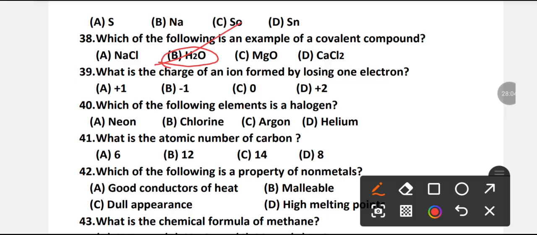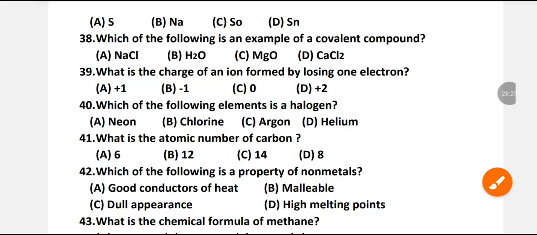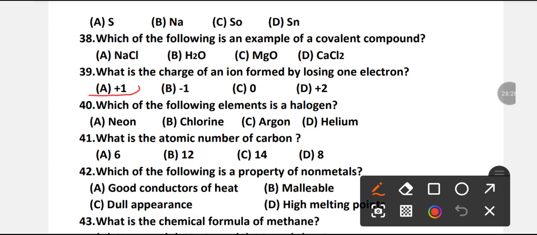What is the charge of an ion formed by losing one electron? +1, -1, 0 or +2? Which option is right? A is the right option. +1 is the charge of an ion formed by losing one electron.